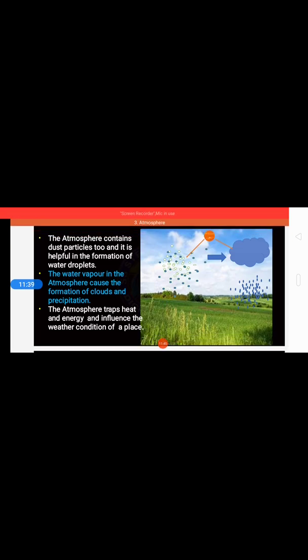The atmosphere traps heat and energy and influences the weather condition of a place. And what happens here? The atmosphere traps heat from the sun to the earth, and because of that, the weather condition will be shown.